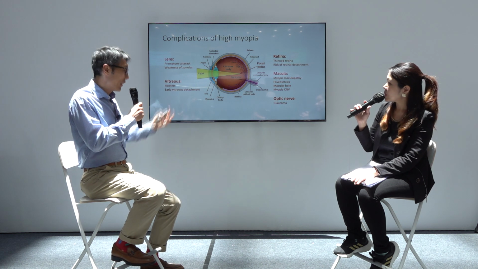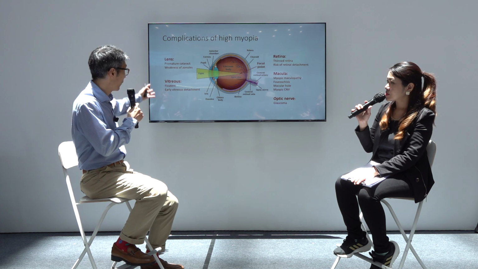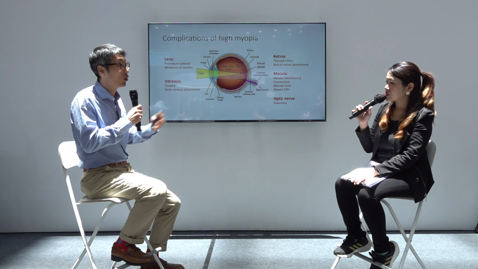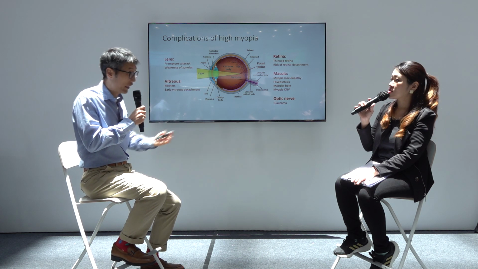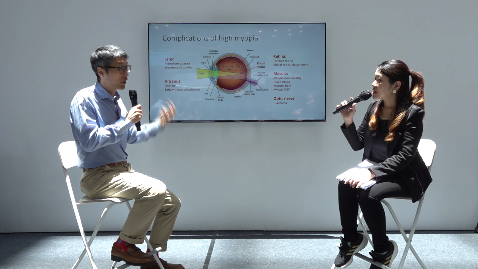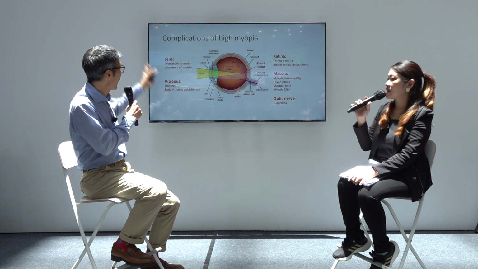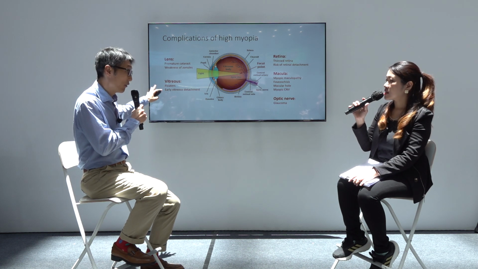But the good news is when it comes to problems with the lens and the vitreous, these are things that we can usually quite easily deal with. Treatable if you have floaters? Correct. It usually involves surgery, but we can deal with the problems. So that's to do with the lens and the vitreous gel.